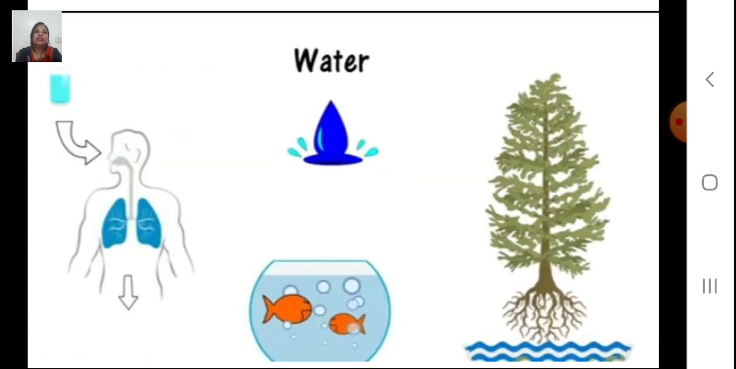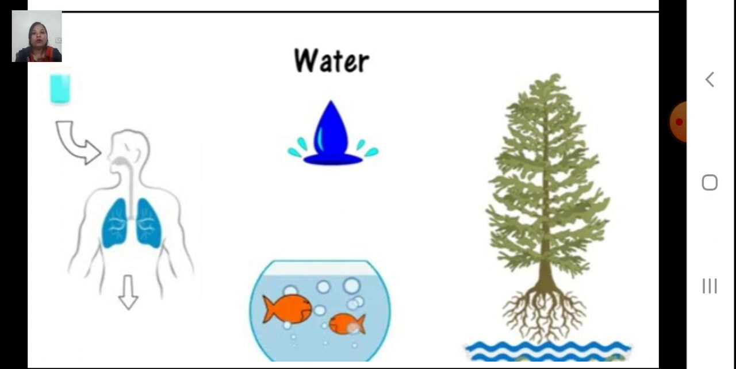Now the next one is water. Children, as you can see, we all require water. Human beings require water. Water is also required by animals and also plants. Now human beings and animals require water as they drink water, right?